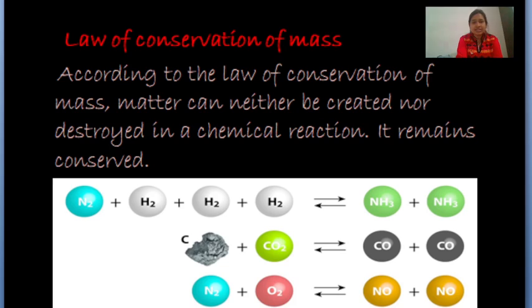Let's see the second example. Here we react carbon with CO2, which is carbon dioxide, and it forms a very new compound, which is CO, carbon monoxide. If we start comparing the masses on both sides, here on the left there are two carbon atoms. On the right side also there are two carbon atoms. On the left side there are two oxygen atoms. On the right side also there are two oxygen atoms.